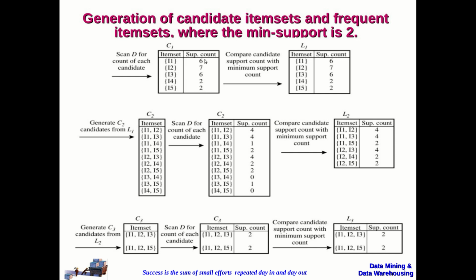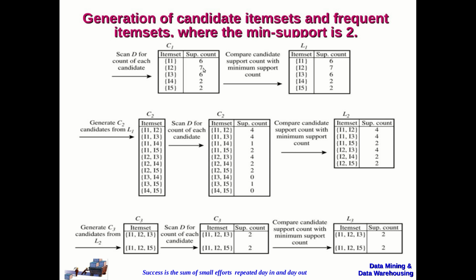Now after calculating the support count, we are going to compare the candidate support count with the minimum support count. So the minimum support count is already given as 2. So, if the candidate support count is greater than or equal to minimum support count, then it becomes the frequent item set.